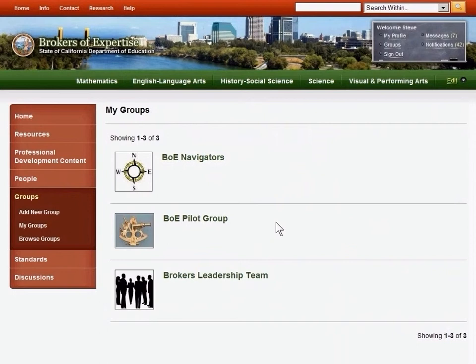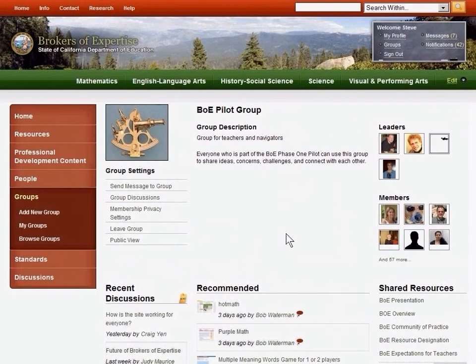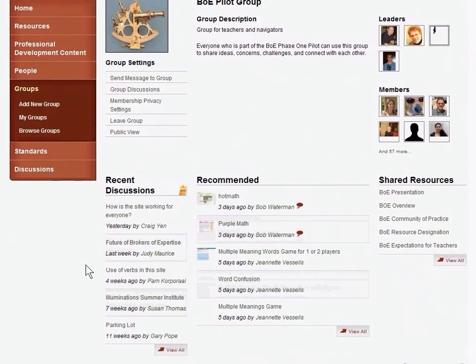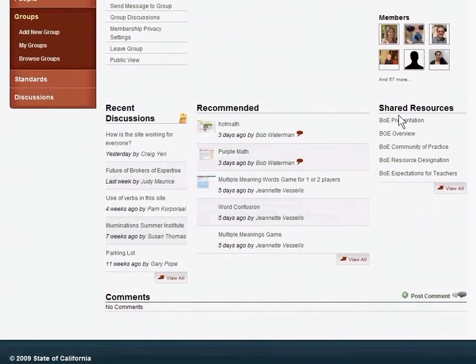In this case, we can see I belong to 3 active groups. Clicking on one of the groups takes us to the group home page. Here we can see the leaders and members of the group, threaded discussions taking place, resources that are recommended for the group, and internal shared resources which the group has posted for itself. These are often documents related to running the group. Discussions are the main area where communication occurs for a group, though the group can also create links over to third-party forums if they prefer a different communication tool.